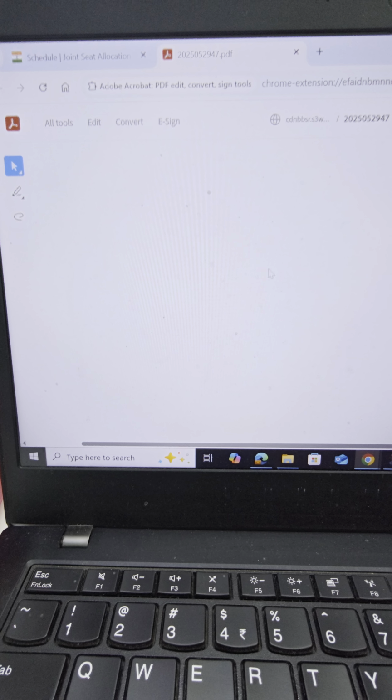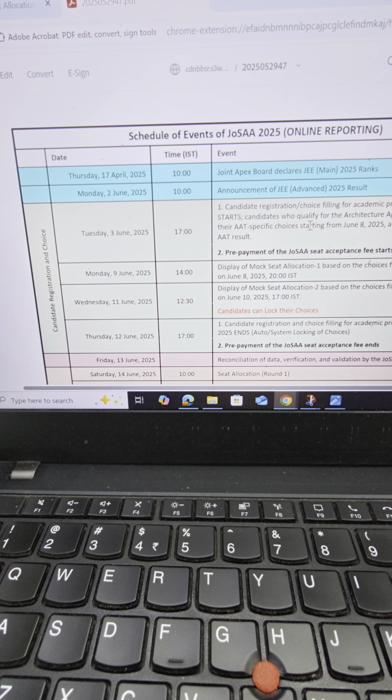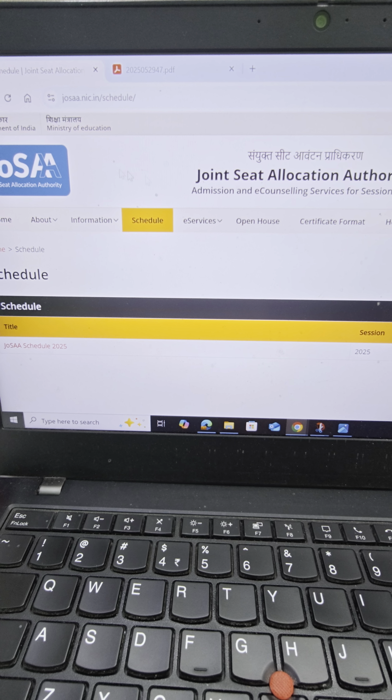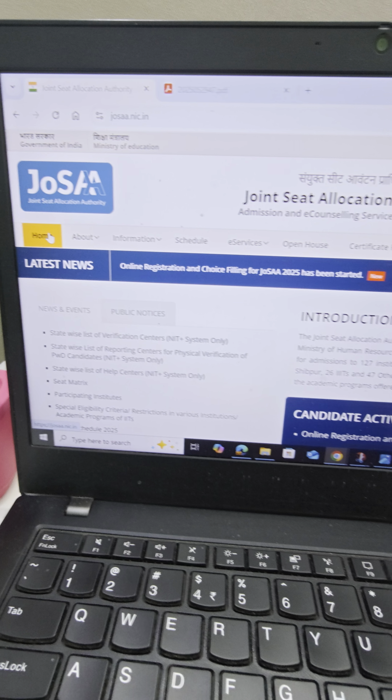Okay, so we can start from 2nd June. 2nd June, the result was declared. You see that in the green colored row. That was the declaration of the result. On Tuesday, 3rd June at 5 p.m., the portal opened to begin the counseling process. Now, the first step that you have to do is to visit the portal, log into the portal, and pay your counseling fee.